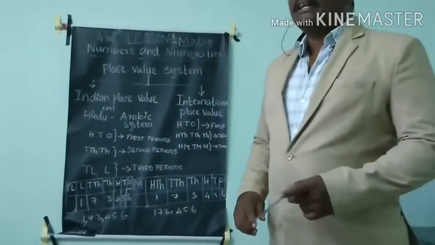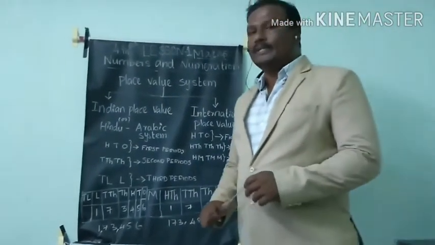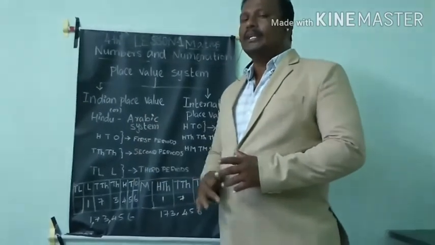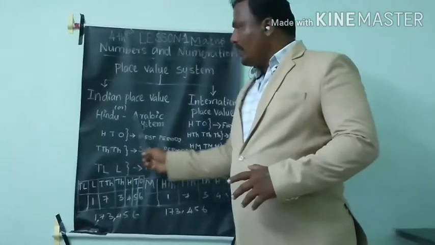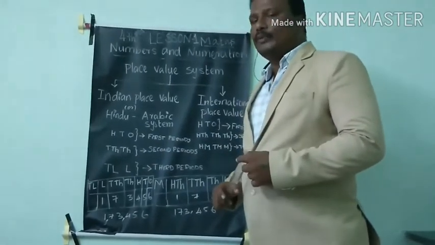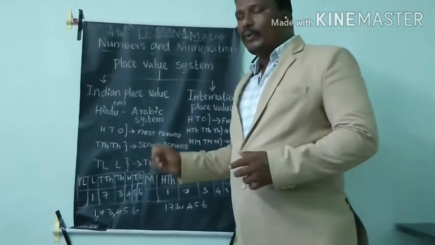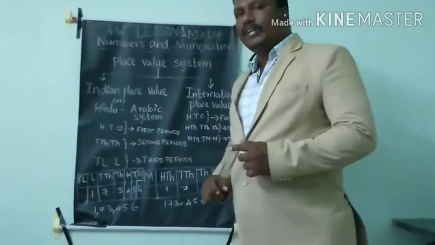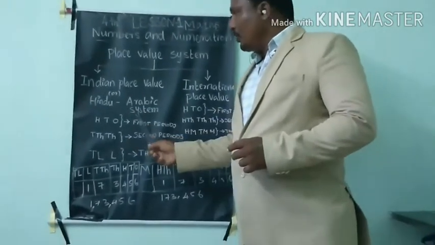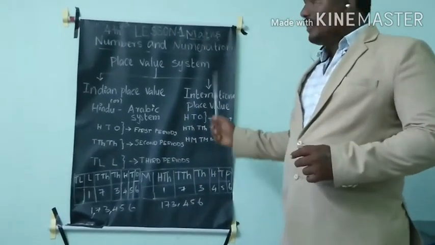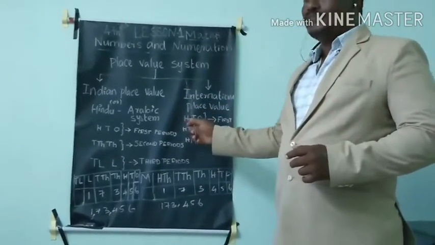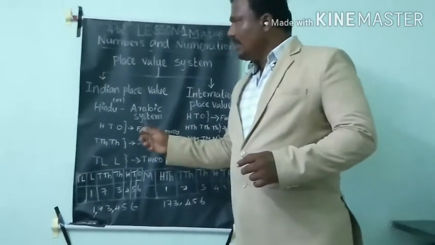There are two types of place value systems used in the world. In India we use the Indian place value system, or Indo-Arabic system, all over India. Then there is the international place value system. So there are two place value systems. First we will discuss the Indian place value.